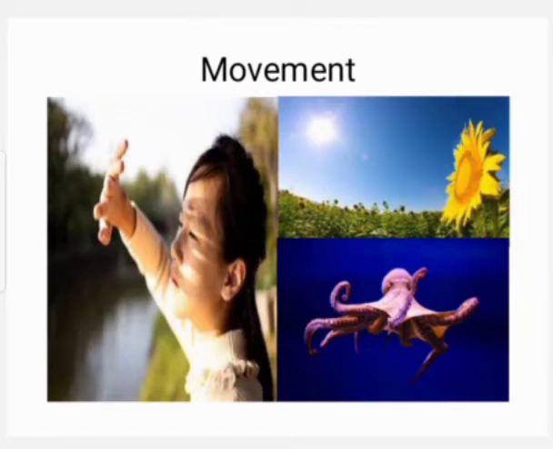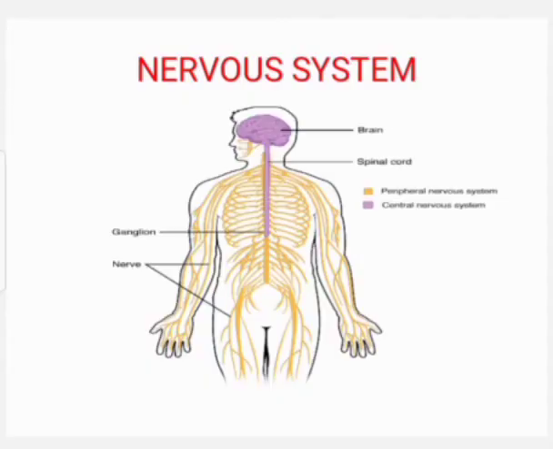Nervous system helps in controlling and coordinating various activities and functions in the body that enable an organism to respond to the changes in the environment. Nervous system enables an organism to respond to various stimuli.